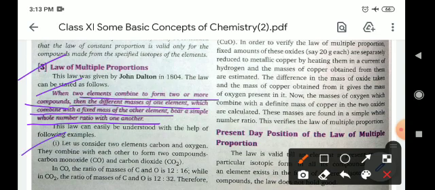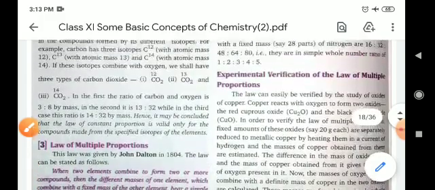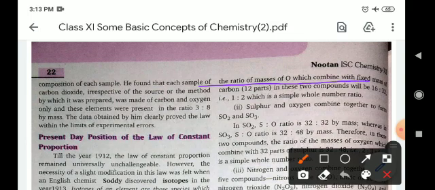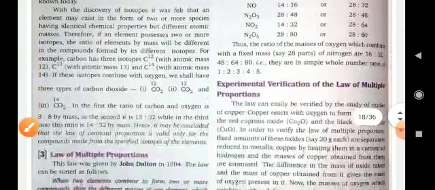Okay, let us consider an example: two elements, carbon and oxygen, combine with each other to form two compounds, carbon monoxide and carbon dioxide. In carbon monoxide, the ratio of carbon and oxygen is 12 is to 16, while in carbon dioxide, the ratio of the masses of carbon and oxygen is 12 is to 32. Therefore you can say that they bear a simple whole number ratio. The ratio of masses of oxygen which combine with a fixed mass of carbon in these two compounds will be 16 is to 32, that is 1 is to 2, which is a simple whole number ratio. Okay, so they combine in a simple whole number ratio.